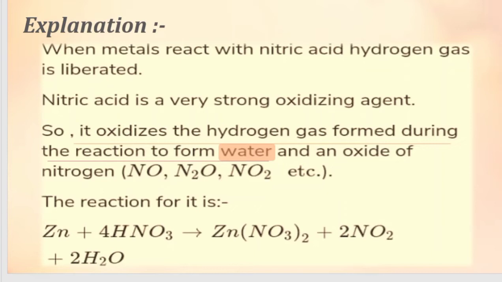Here, to better understand the reaction that is taking place, an example of a metal, zinc, is given, which is reacting with nitric acid. You can see the reaction given and you can take it as an example for better understanding. So what we conclude from this is water is formed, not hydrogen gas. Hydrogen gas is formed, but later on it is turned into water. So gas is not evolved there, or hydrogen does not escape into the air. So the first statement is false and the second statement is correct.